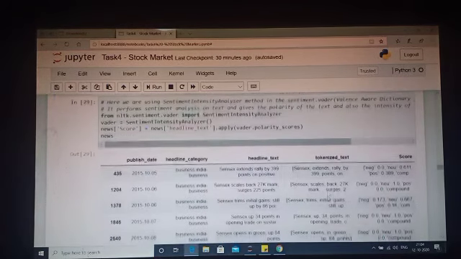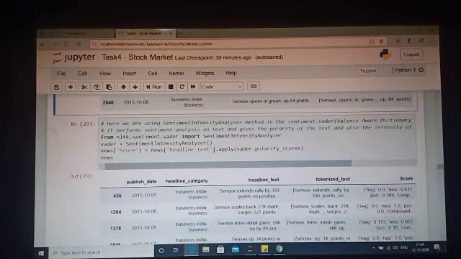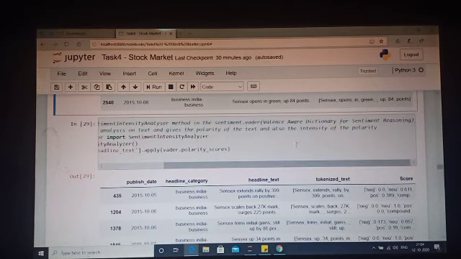So here I'm using another NLTK method, which is the SentimentIntensityAnalyzer. It is there in the vader module, and VADER stands for Valence Aware Dictionary for Sentiment Reasoning.